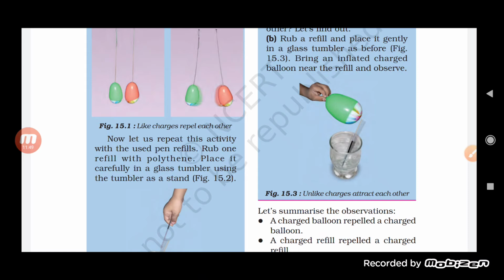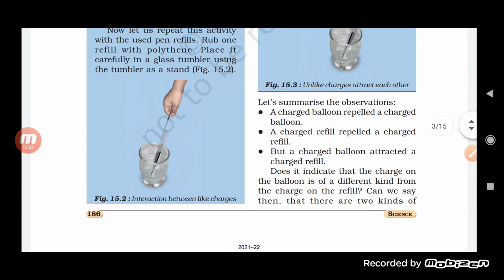And unlike charges have the property that they attract each other. Like charges repel each other, but unlike charges attract each other.